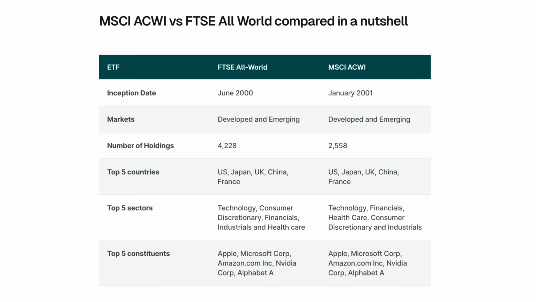Both of these indexes cover both developed and emerging markets, but the FTSE All-World Fund covers slightly more of the global market, around 90% of the investable global market, whereas the MSCI ACWI fund covers around 85%. This can be seen in the number of holdings that each index has, with the FTSE All-World Index having around 4,228 holdings. Compare that to the MSCI ACWI Index, which has around 2,558 holdings. This difference also leads to a different concentration in the countries that each index covers, with the MSCI Index having a smaller number of holdings. It also means there's a slightly higher concentration in certain countries, for example, the biggest one being the USA.